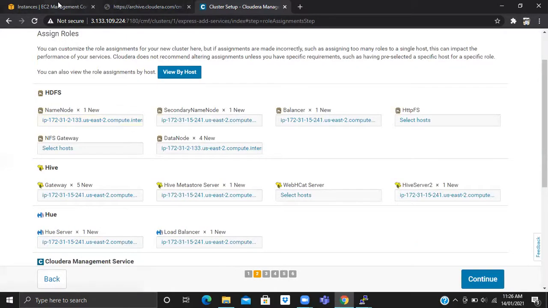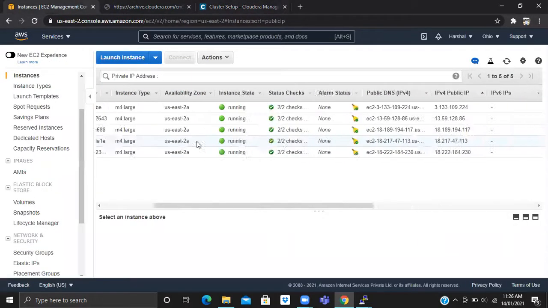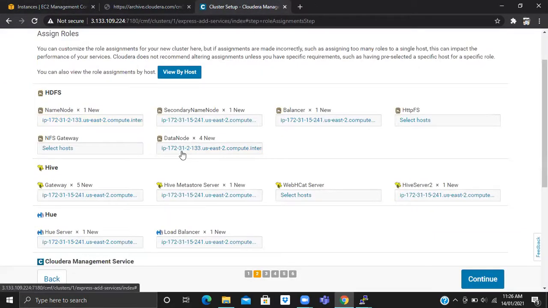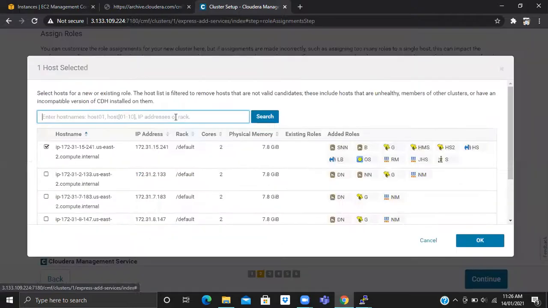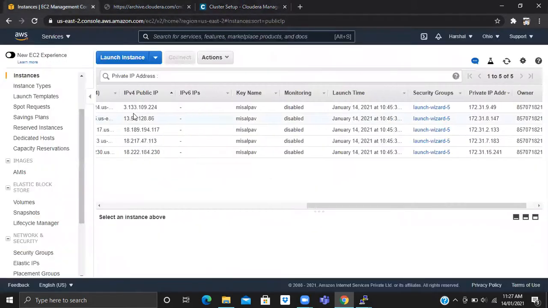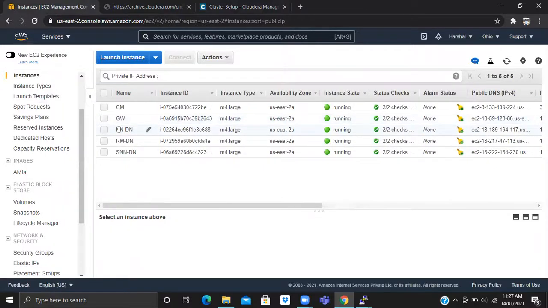Then the secondary name node. What was the IP? 241. So the secondary name node is already on 241, and we'll be adding a data node here also, because you have configured it that way: we are putting data nodes on the name node, resource manager, and secondary name node.